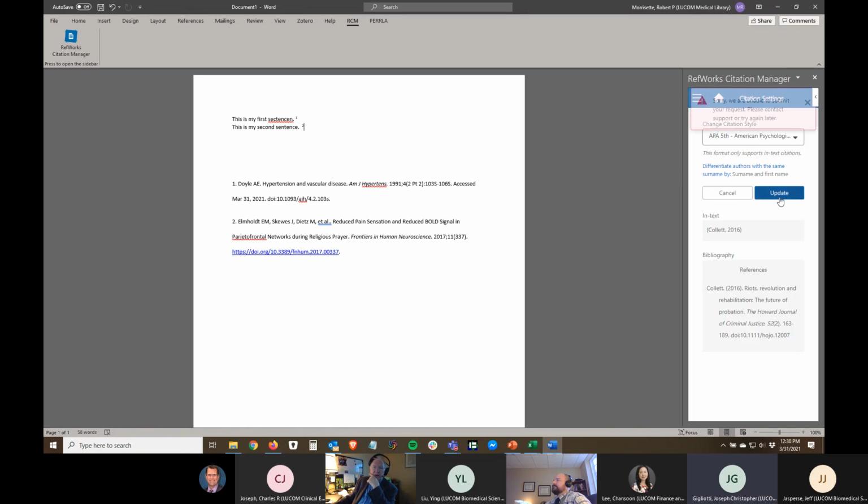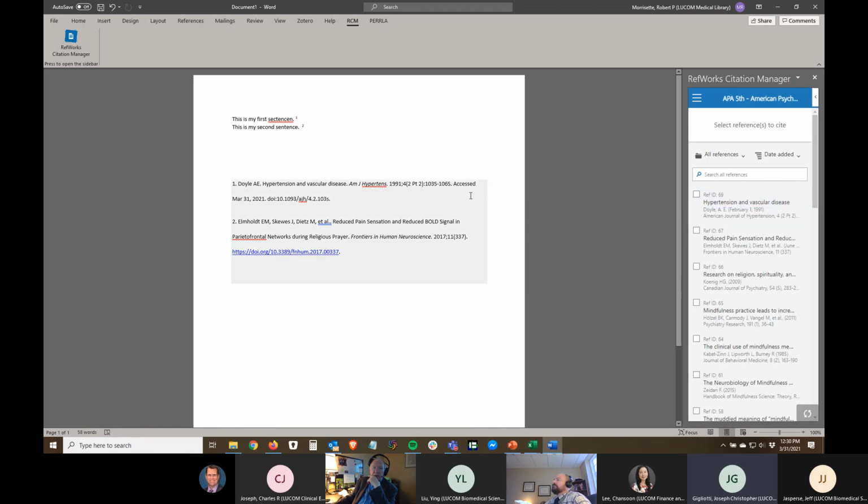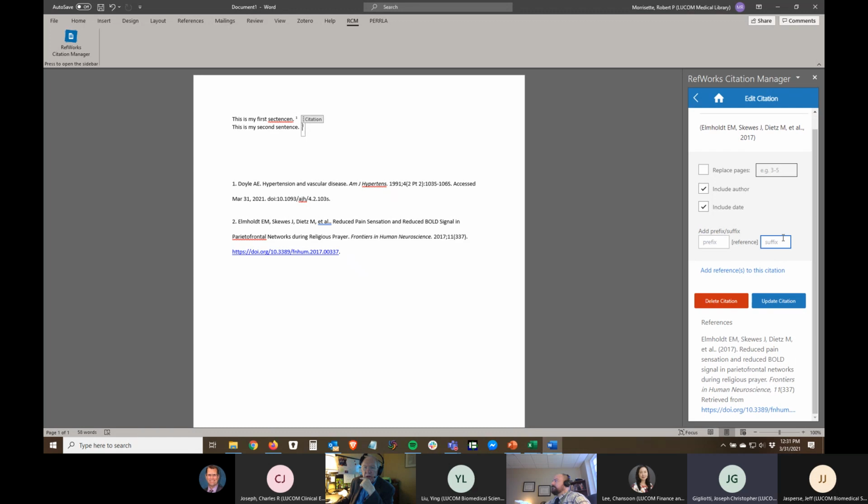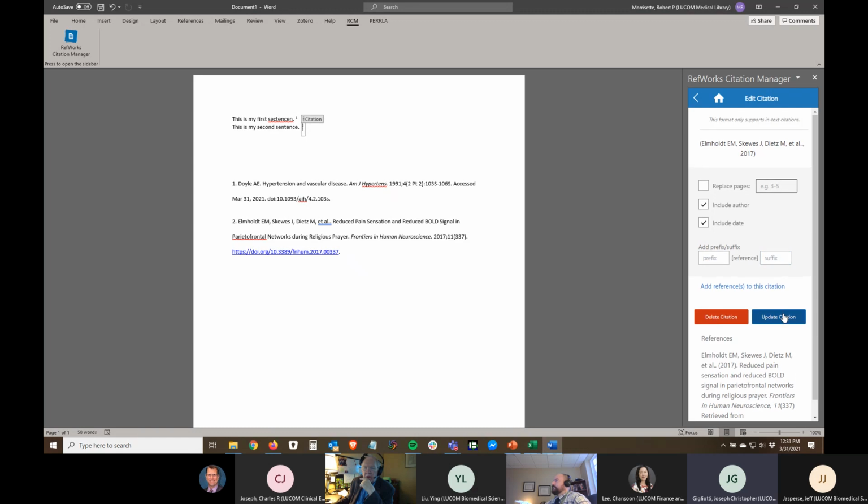And in that bar, there's a specific way, if you want to edit the citation, there's a specific button you would click. If you go up and click, say, number 2 in your reference, you click that, it gives you the option there. It says in the middle, add reference to this citation. On the right, you would click that, and then you would search for your references, and then you would click update citation once you have all your references put in place.